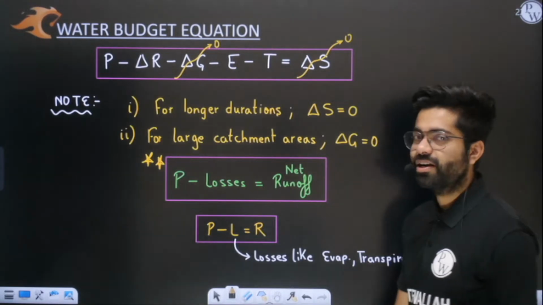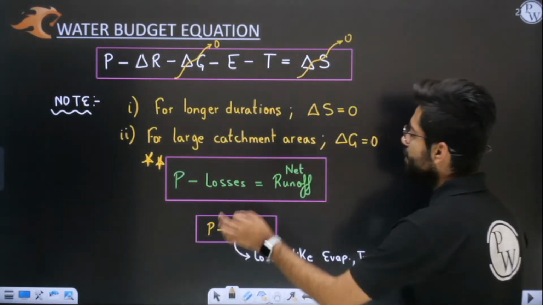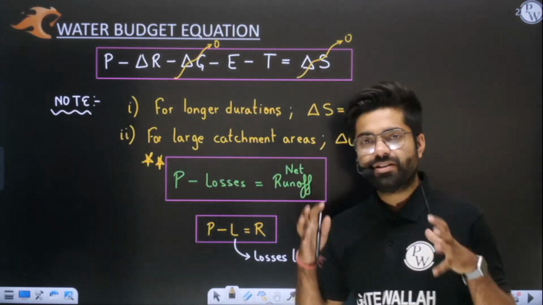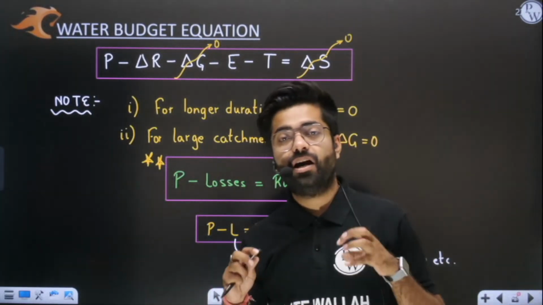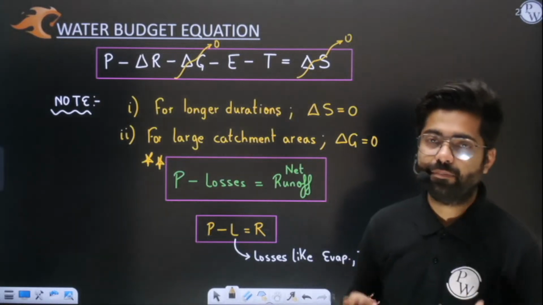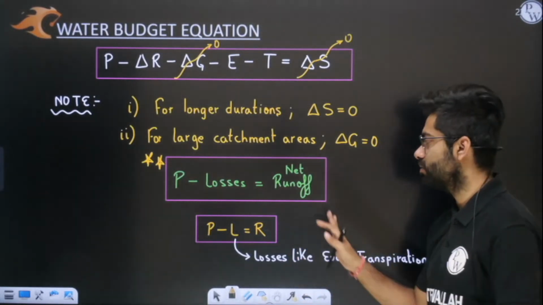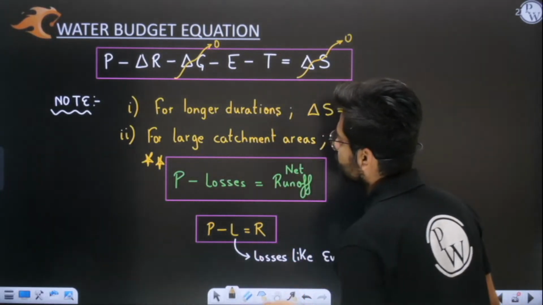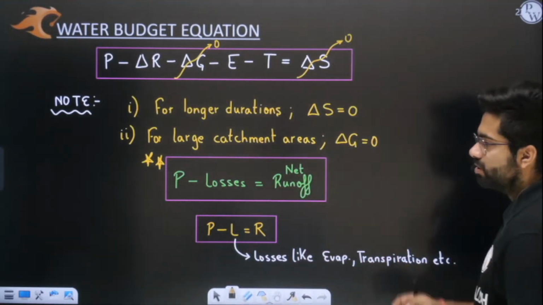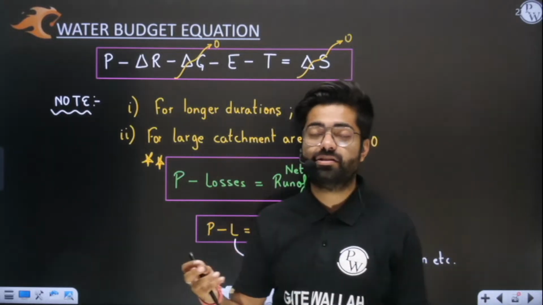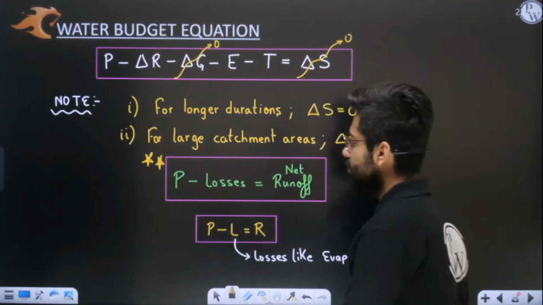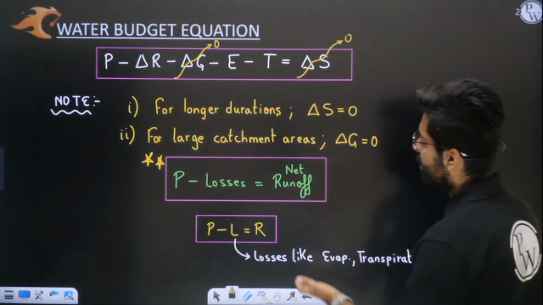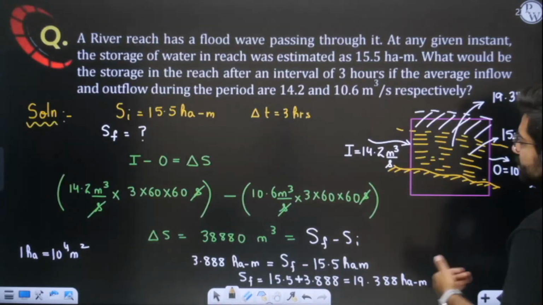The final simplified equation was P minus losses equals net runoff. After your precipitation, all the losses will occur, and after the losses have happened, runoff will take place. This is your net runoff. This equation is the simplified version of the water budget, which you have to remember. Based on this, we will discuss the upcoming 3 chapters: precipitation, then losses from precipitation, and then runoff.